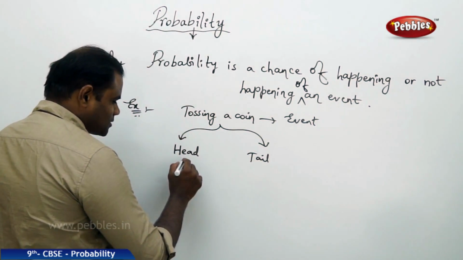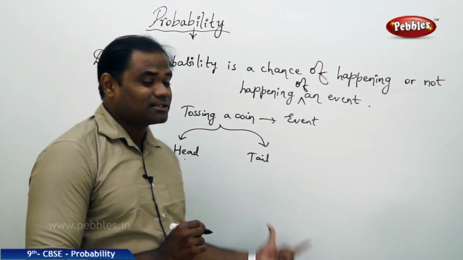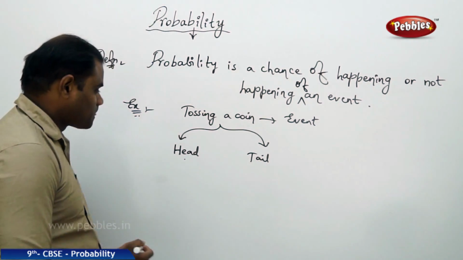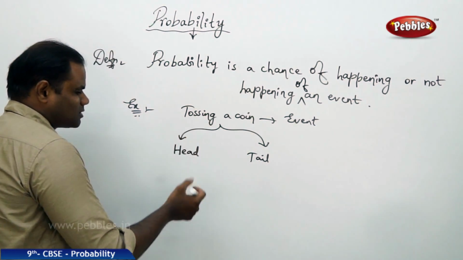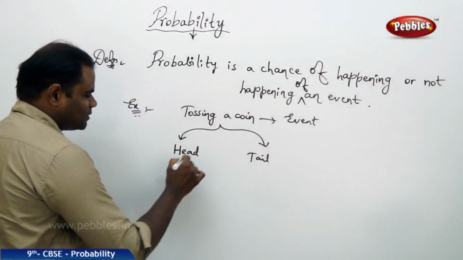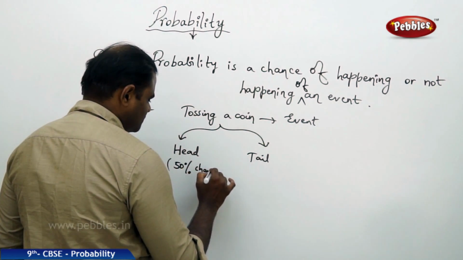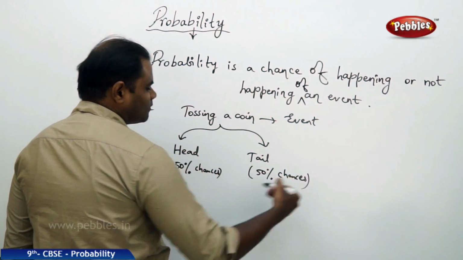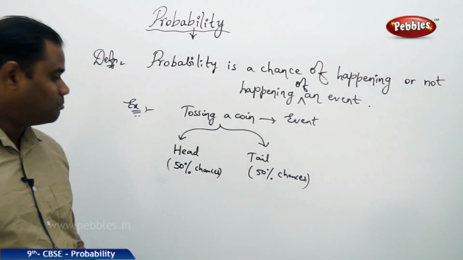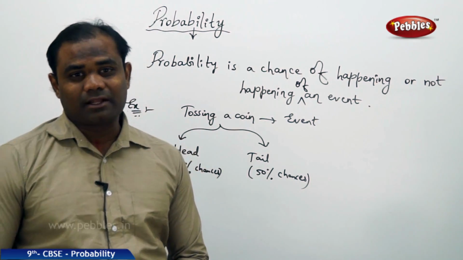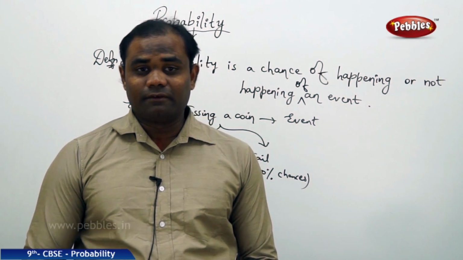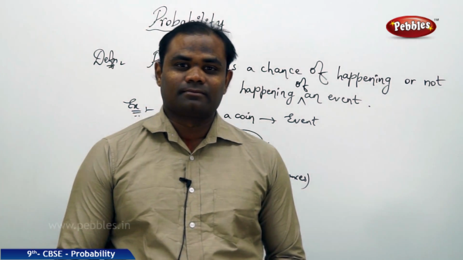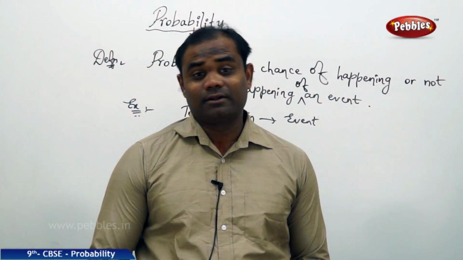So how much are the chances of getting a head and how much are the chances of getting a tail is the study of probability. We assume that when you toss a coin, there's 50% chance of getting a head and 50% chance of getting a tail, because both are said to have equal chances, and therefore in cricket matches we give equal justification to both the countries when a coin is tossed, so that there's no unfair justification.